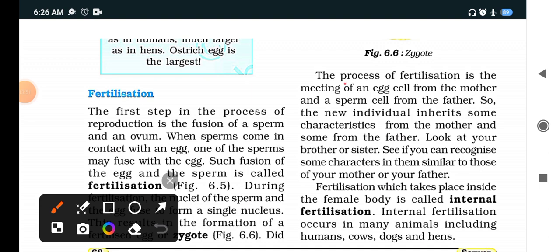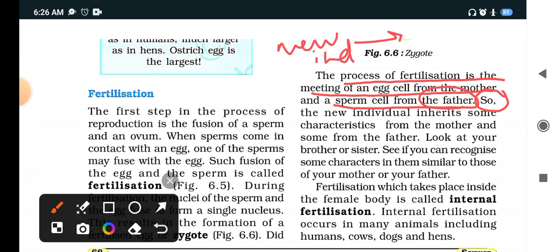It is a meeting of one egg from the mother and a sperm cell from the father, which fuse together. That's why a new individual is born, no? So some characteristics come from the father and some from the mother. So this is the process of fertilization.